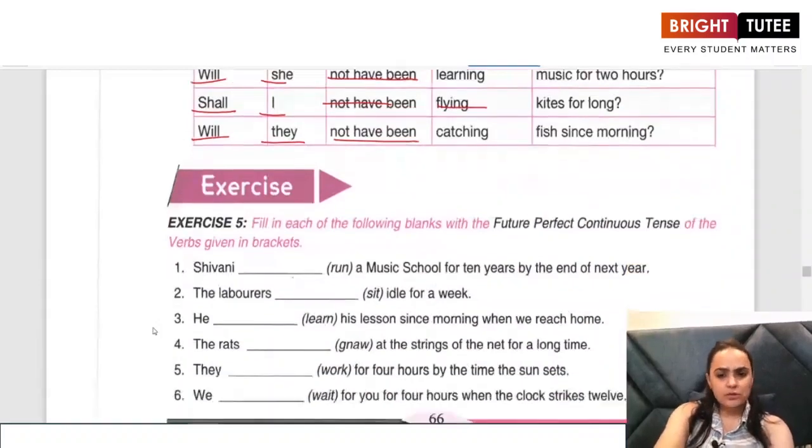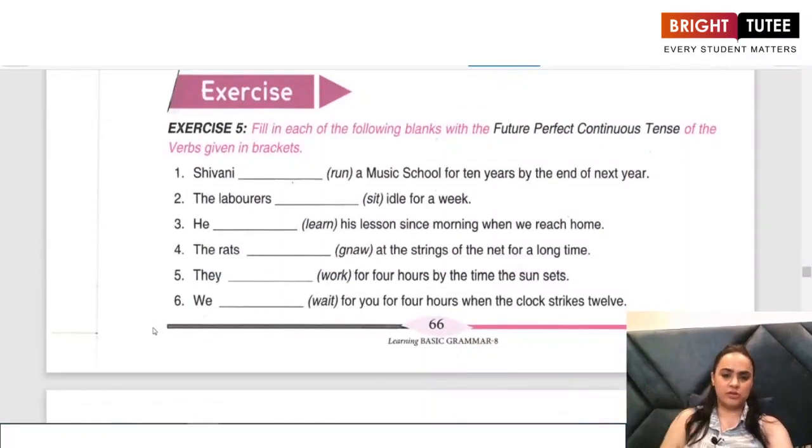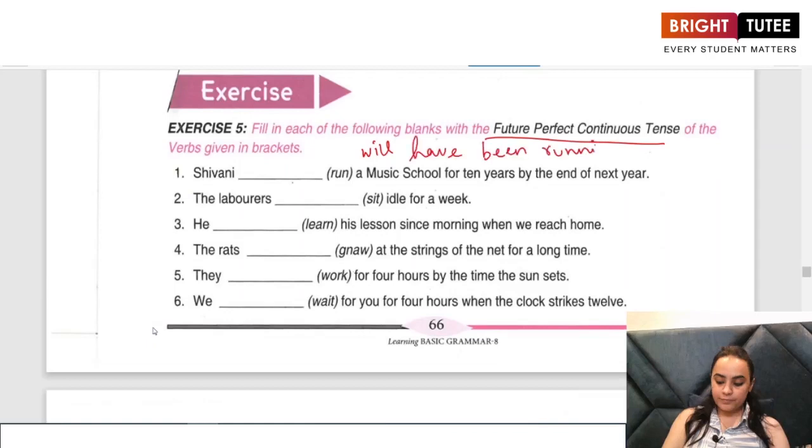So let us simply do the questions. It is written in the question that you have to fill in the blanks with the future perfect continuous. Since you are told to use the future perfect continuous, we know the structure, we know what verb form to use, so we will simply apply that. For example, Shivani will have been running a music school for 10 years by the end of the next year.